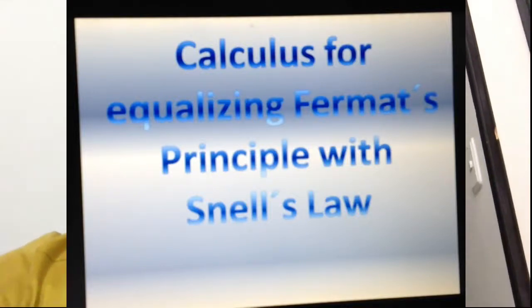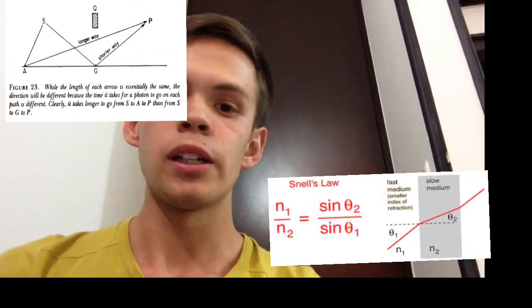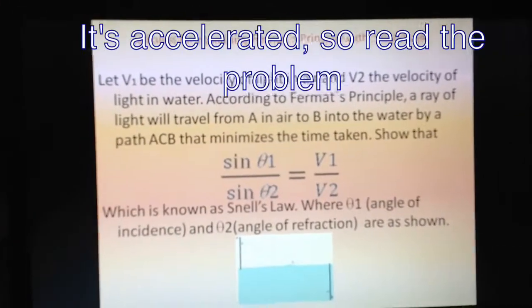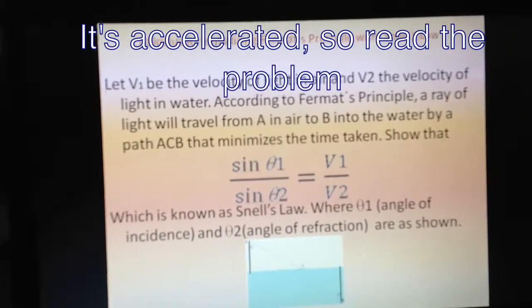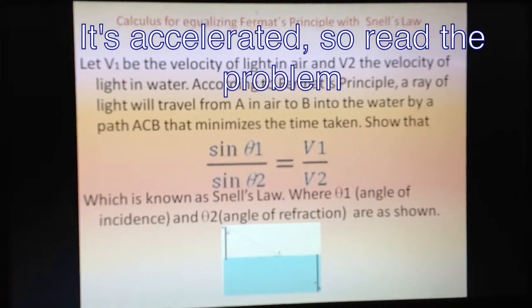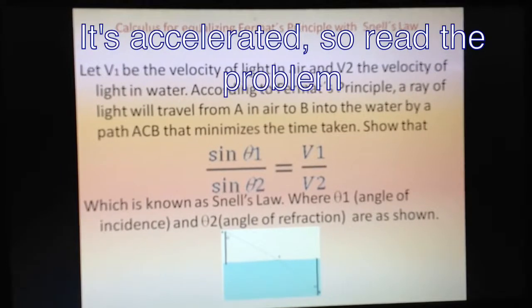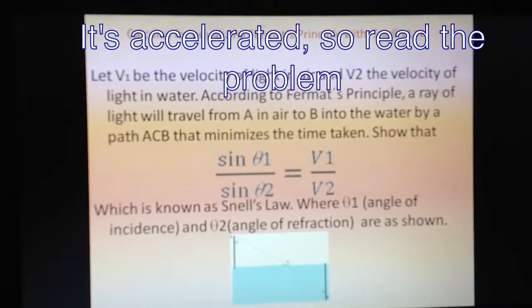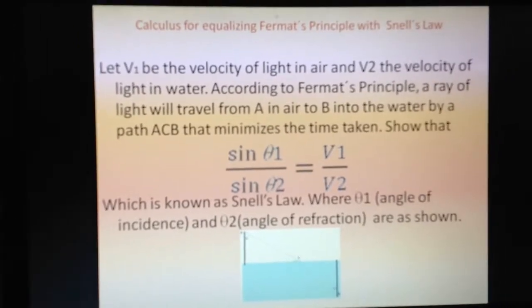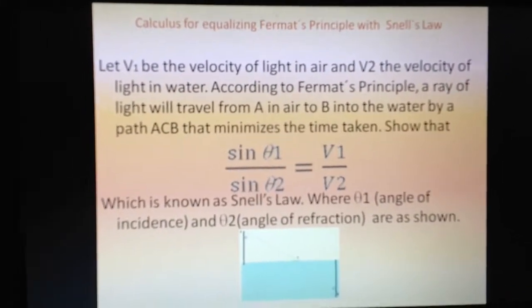Hi, I'm going to present you a case of calculus that uses the Fermat principle of refraction and equalizes it with Snell's law. The problem says the following. Let v1 be the velocity of light in air and v2 the velocity of light in water. According to Fermat's principle, a ray of light will travel from A to B into the water by a path ACB that minimizes the time taken. Show that sine of theta 1 divided by sine of theta 2 is equal to velocity 1 divided by velocity 2, which is known as Snell's law.